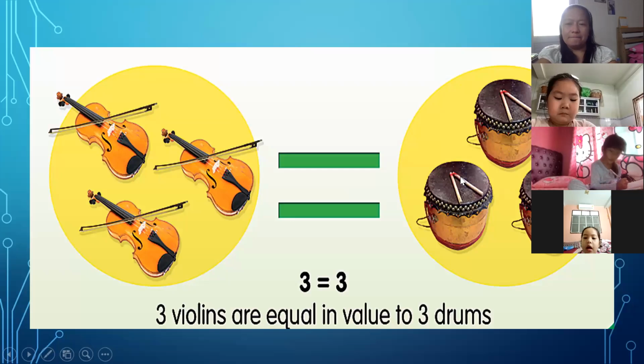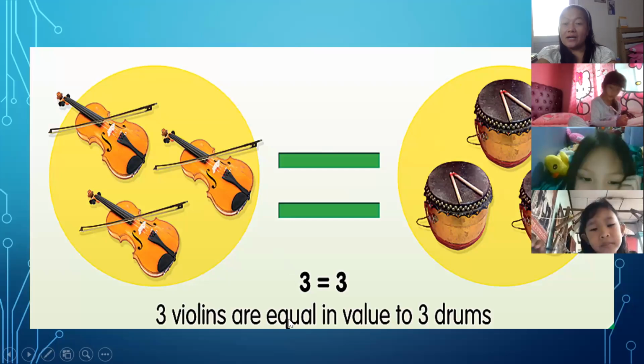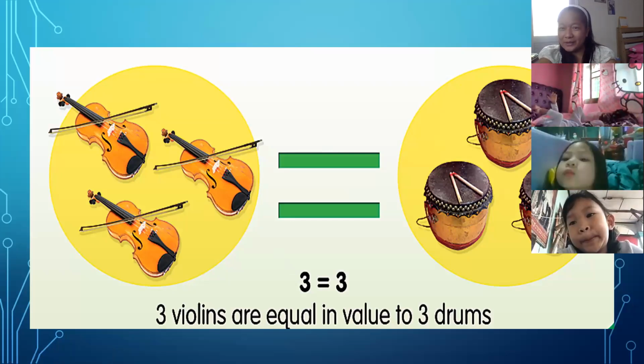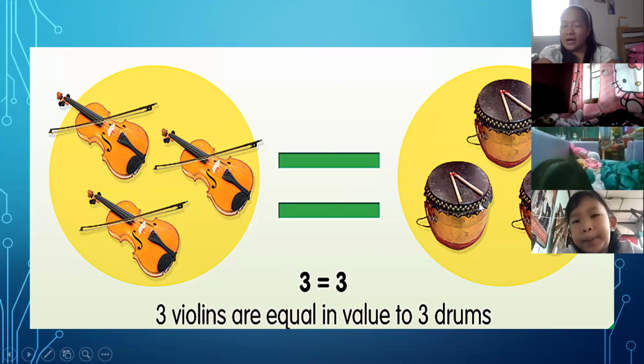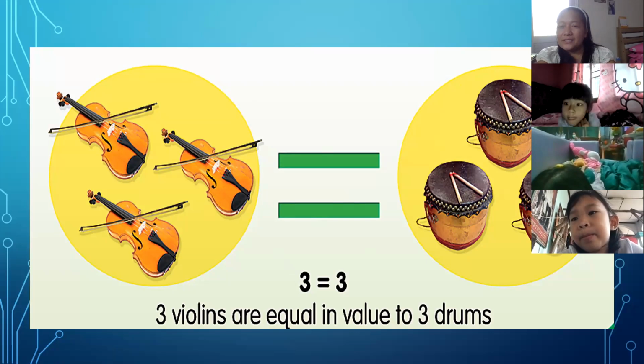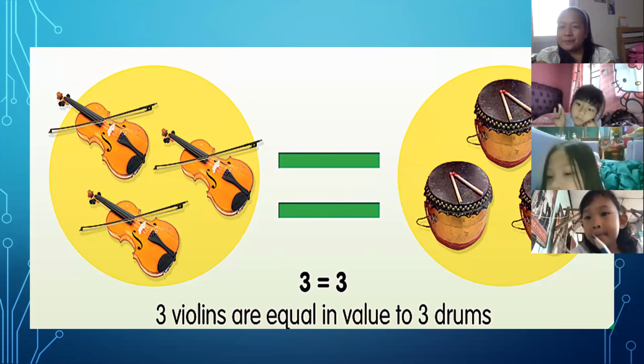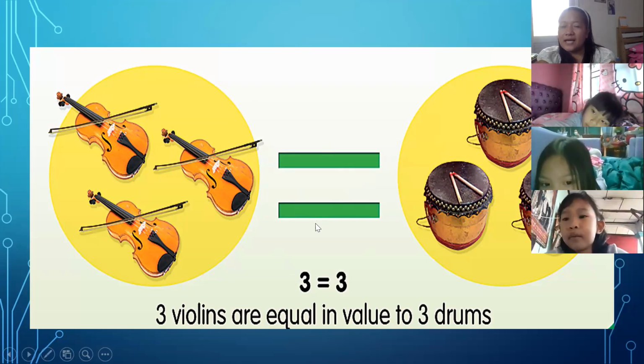Okay, look at here. We have 3 violins equal in value to 3 drums. We have 3 violins and 3 drums. The answer here is, what is the sign?